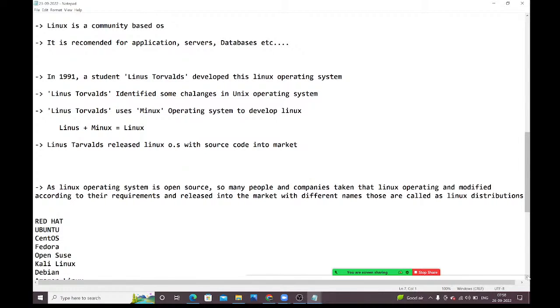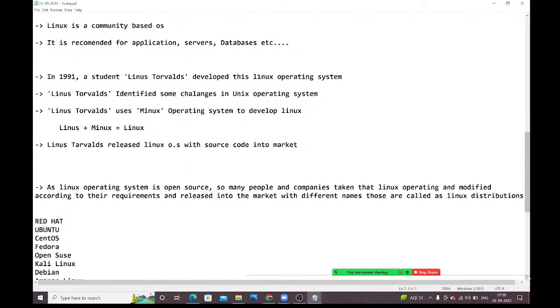From his name, the first 2 characters, and from the operating system, the last 3 characters. His name is Linus, and the operating system which he used is Unix. From Linus the first 2 characters, from Unix the last 3 characters, he combined them and gave the name Linux. Linus Torvalds released this Linux operating system with the source code to the internet, guys.